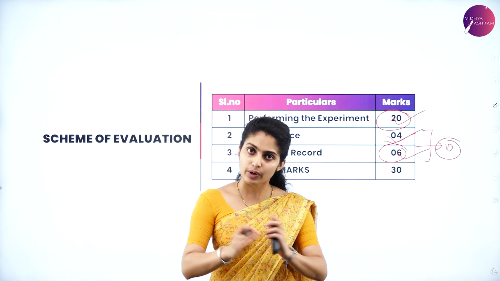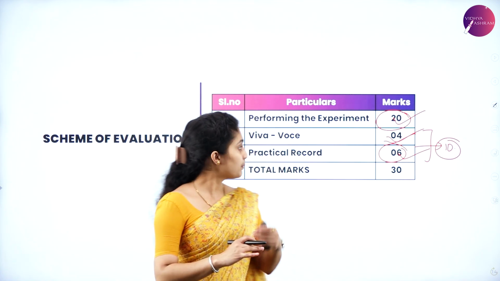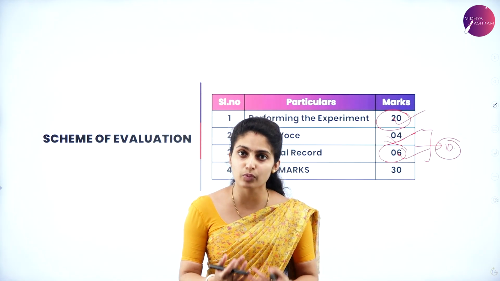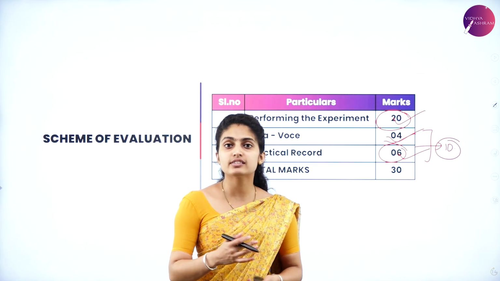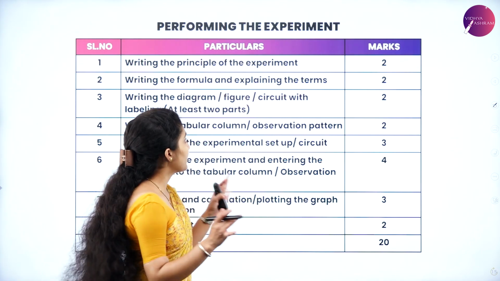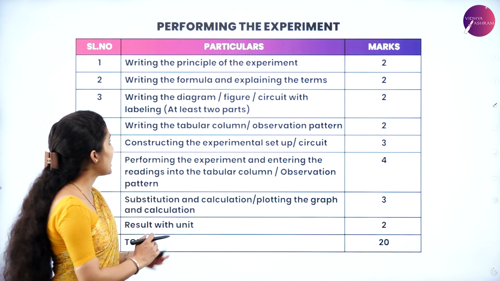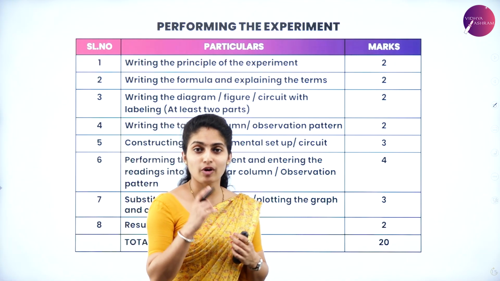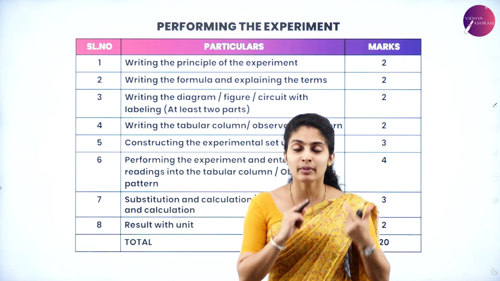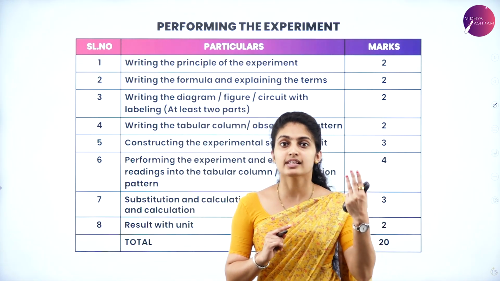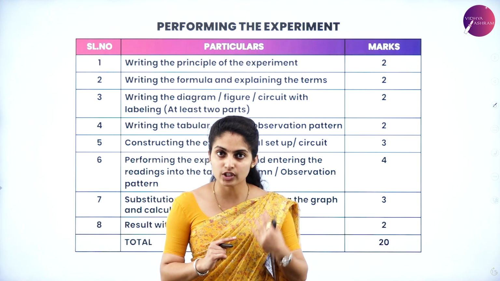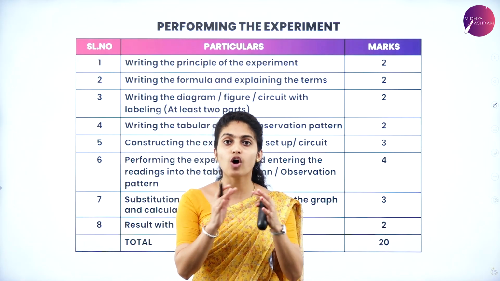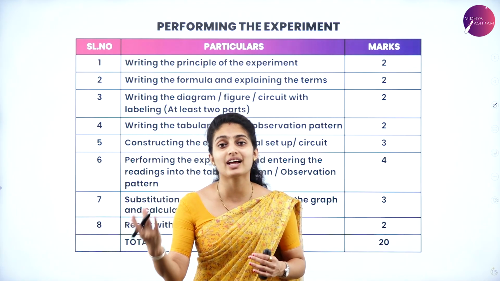So how is this 20 branched again? In the practical examination, is it only because we perform the experiment that they give 20? How are the marks divided there? You will have to know this. Your experiment will be having aim, principle, apparatus, then formula, tabular columns, diagrams and graphical representation, all these things along with the procedure and result.